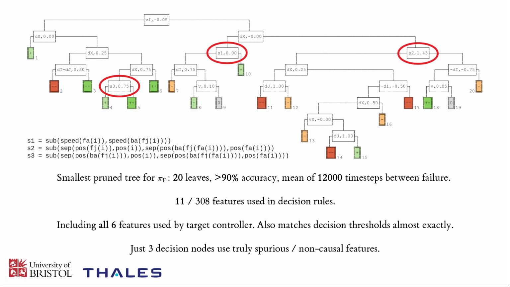And I've highlighted the 3 decision nodes within this tree that use features that we know are not present in the true model. So really the rest of the structure of this tree does reflect the true internal structure of our target model. The decision rules may be applied in a slightly different order, but they actually are reflective of the real decision-making process inside the agent.